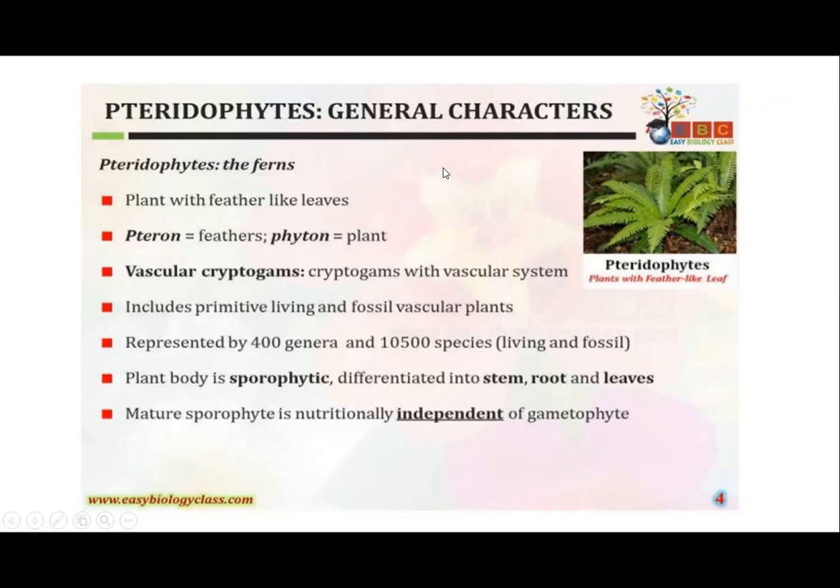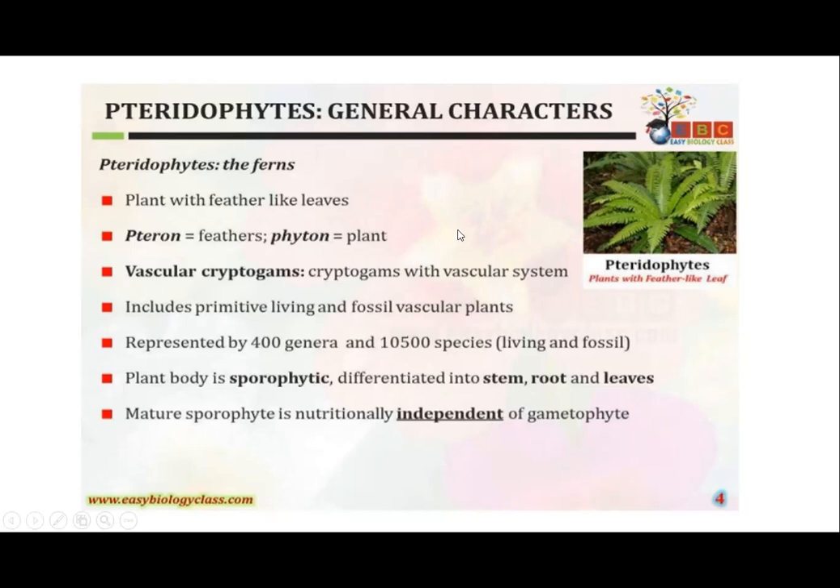Why? Because the plants have feather-like leaves. So leaves are the main important peculiar characters of the plant body. So we call them the feather-like leaves or the fern plants. And another important point regarding the pteridophytes is that they are considered as the vascular cryptogams.